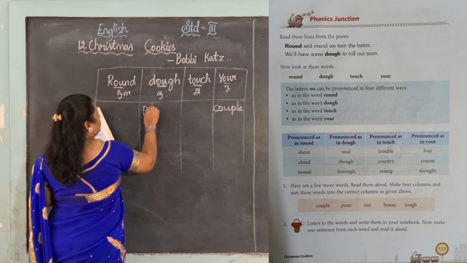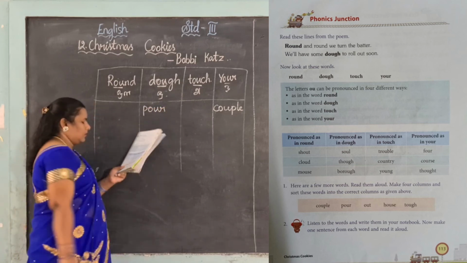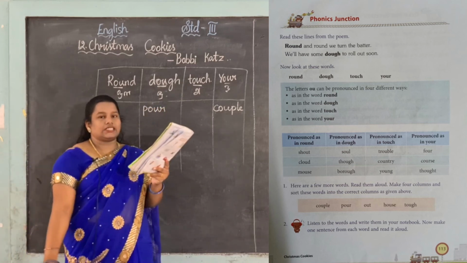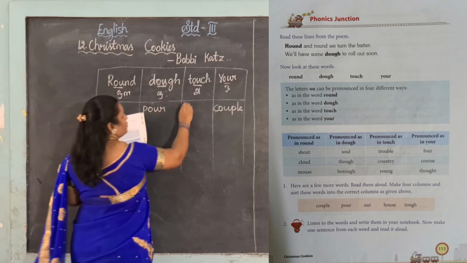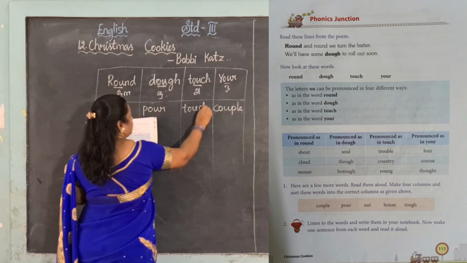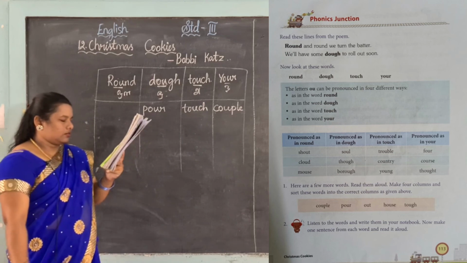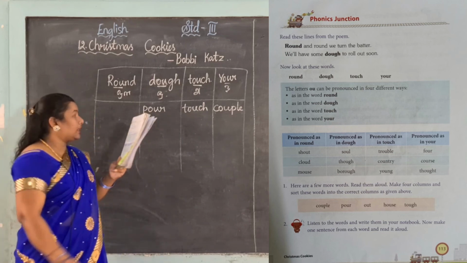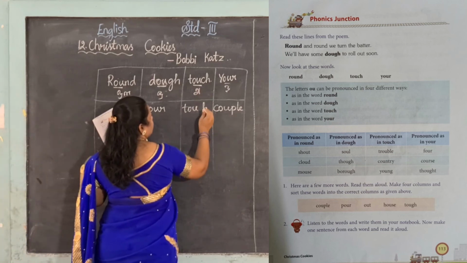O sound, this sound, poor. Next one, touch. Yes, already touch is given, so we can find it easily. Next one, tough. Tough also comes under this.